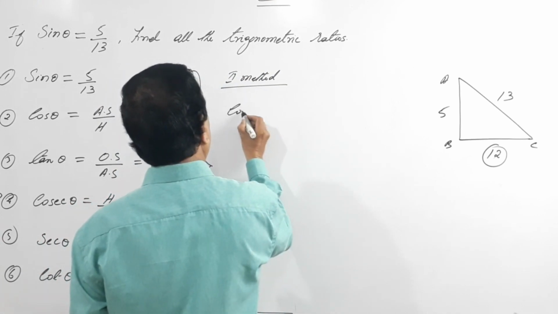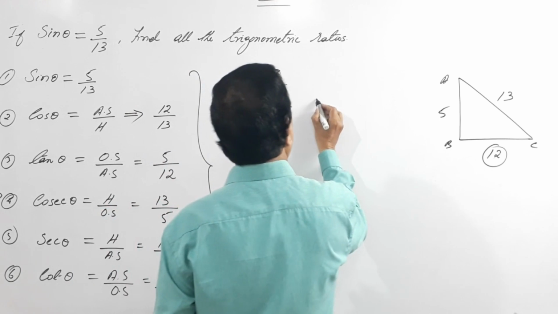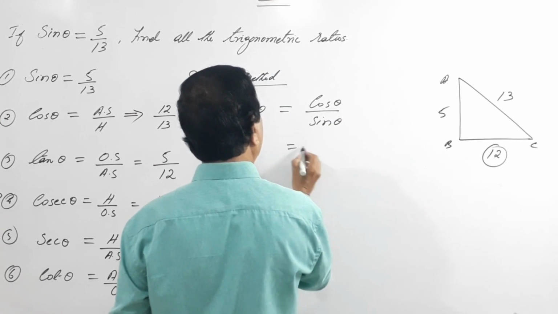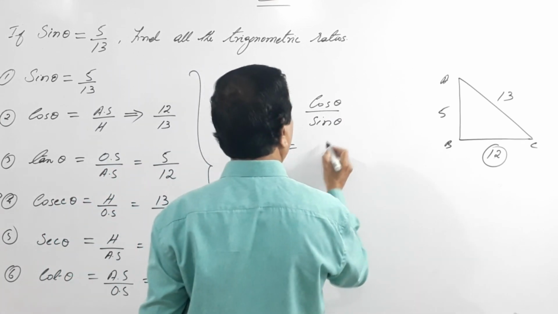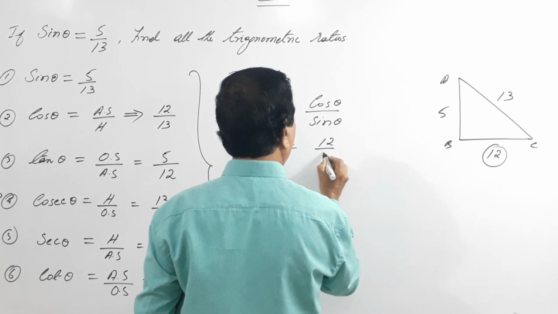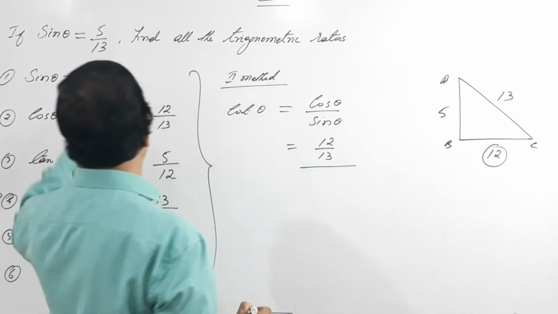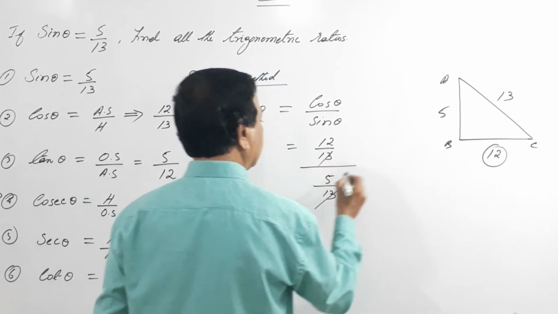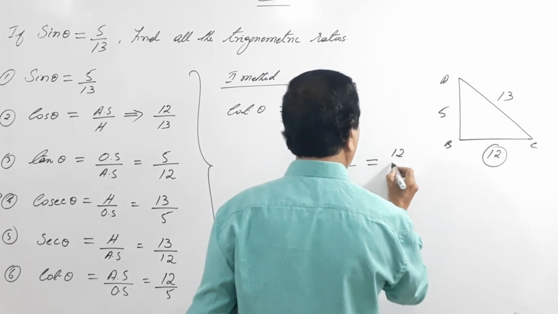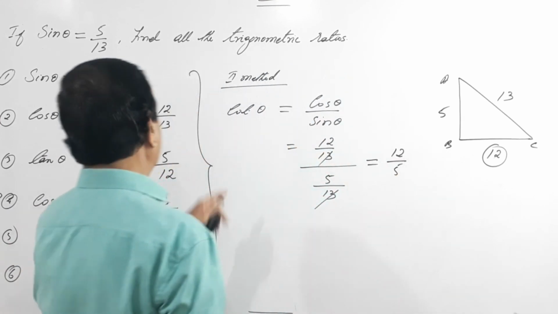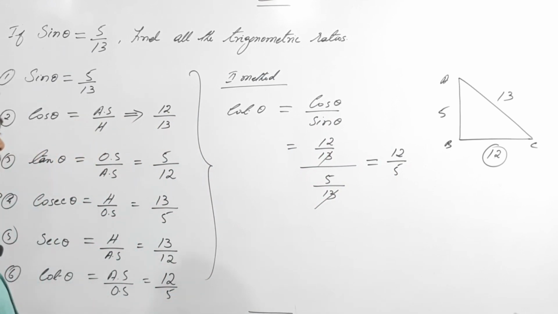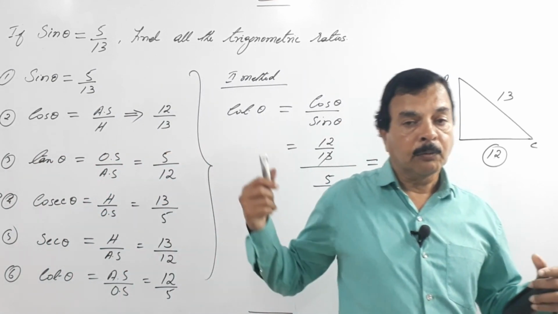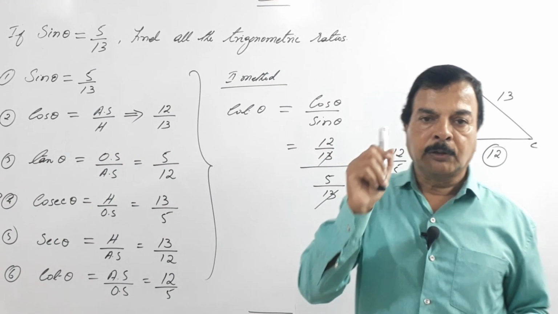Now, cot theta is what? Cos theta by sin theta. What is cos? 12 by 13. Sin theta is 5 by 13. 13 cancels. You are left with 12 by 5. That is cot theta. What is cot theta? 12 by 5. So dear students, you can use any of these methods, but you should have the correct value.